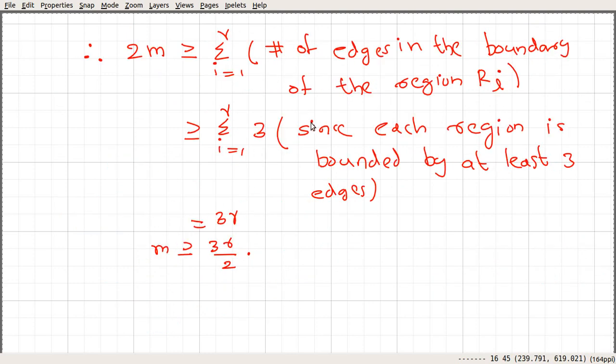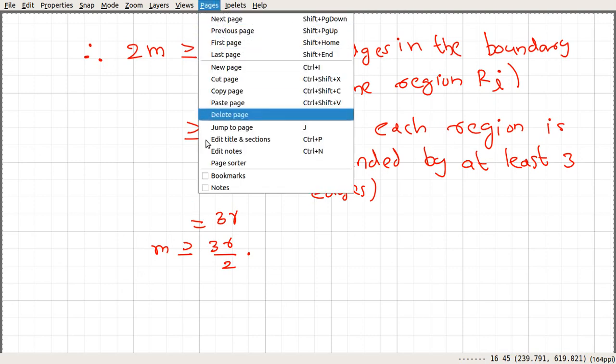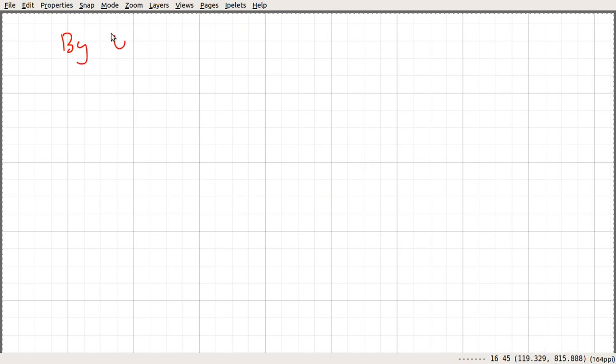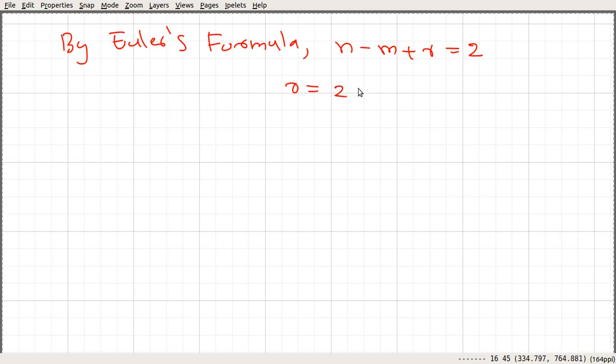So let's go and prove the other part. For the other part we are going to use Euler's equation. We have m greater than or equal to 3r divided by 2. By Euler's formula, we have the number of vertices minus the number of edges plus the number of regions equal to 2. So if you solve for r, we get r equal to 2 plus m minus n.